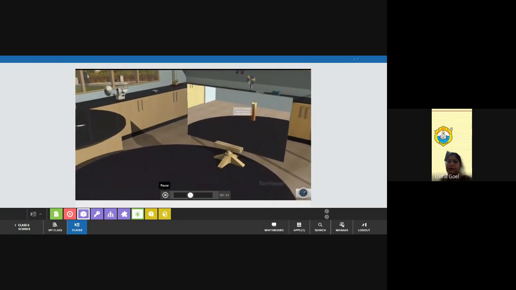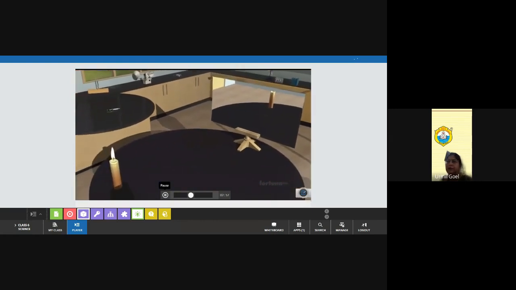Let's look more closely at how light is reflected off a mirror. As a light ray moves towards a mirror, it will strike the surface and bounce off in a different direction.